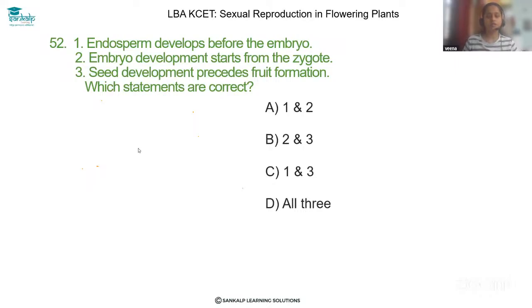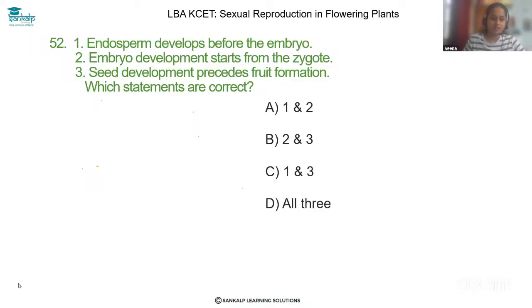Let's solve the 52 question. First one, endosperm develops before the embryo. Second, embryo development starts from the zygote. Third, seed development precedes fruit formation. Dear student, please read the question carefully and understand properly.